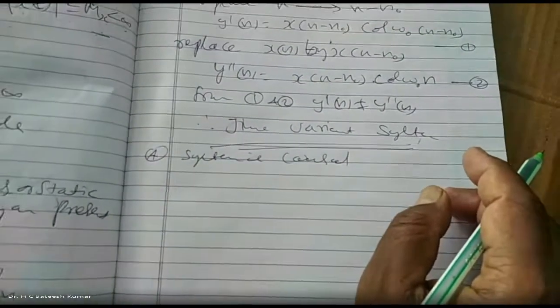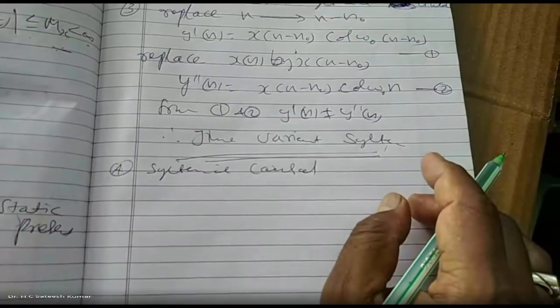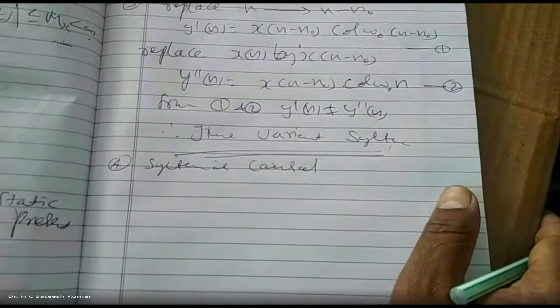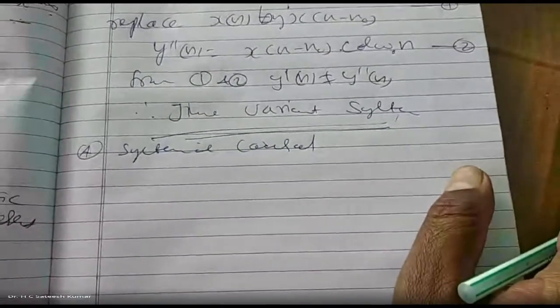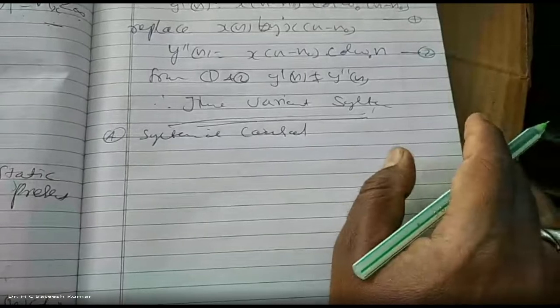Okay, if it is causal, why is it causal? If it is non-causal, why is it non-causal? You should give the reason, then only you will get the marks. Otherwise, they won't give the marks. I've seen the students. Check means you should check it, not simply say it is right.